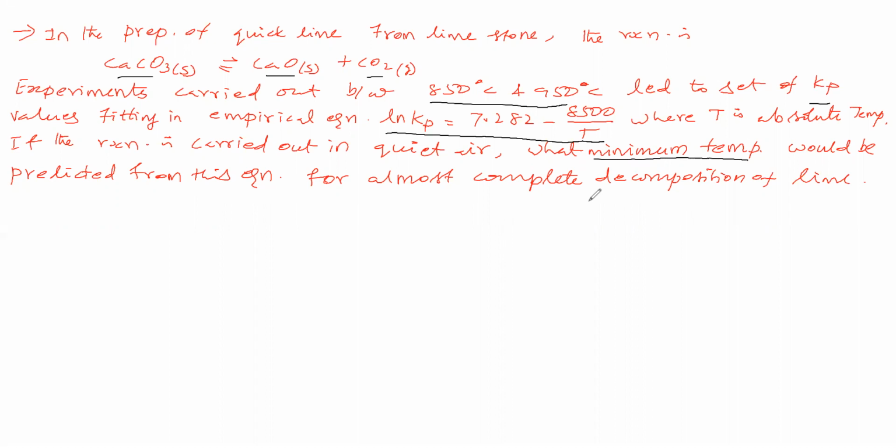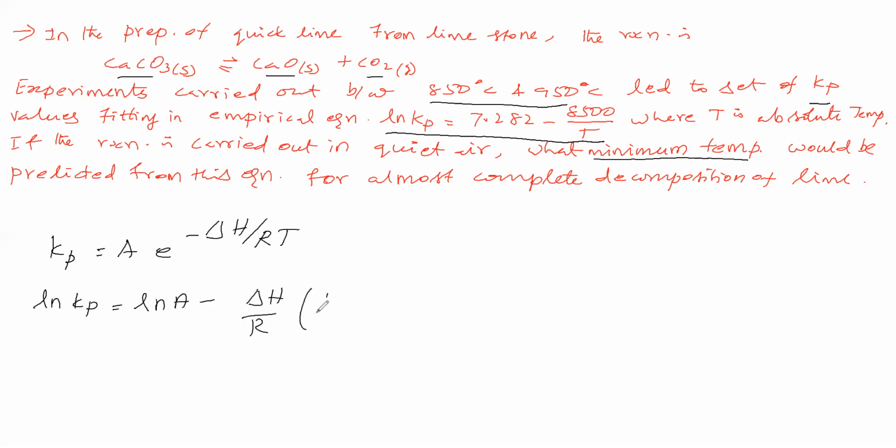Now using this relation, what all will we get? This equation means the equilibrium constant is equal to A into e power minus delta H by RT. In logarithmic form we will take ln Kp is equal to ln A minus delta H by R into 1 by T. Therefore 8500